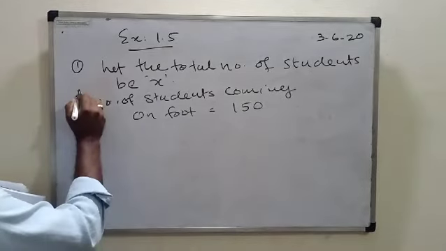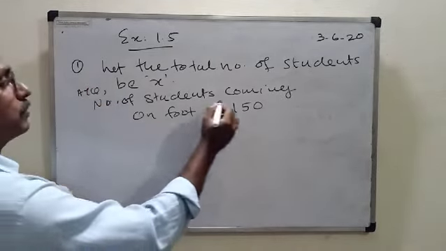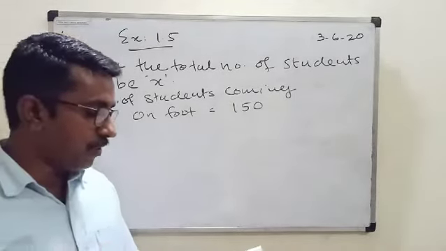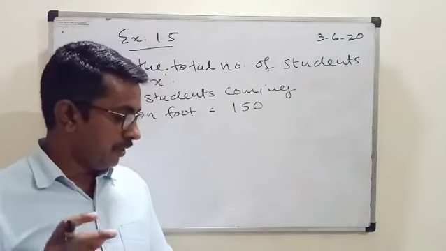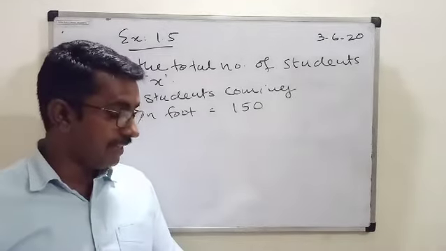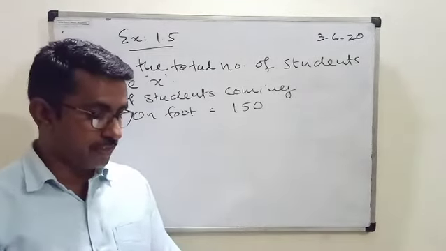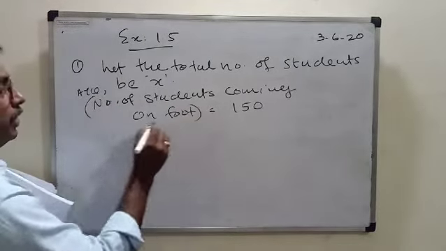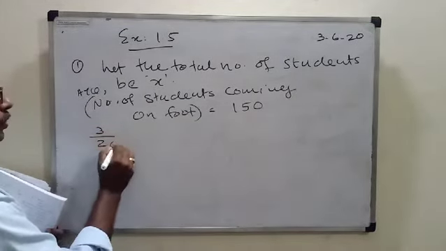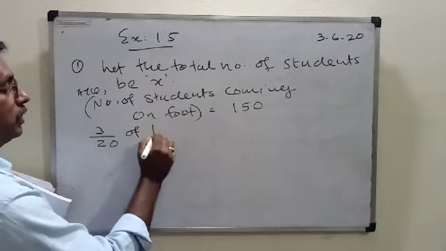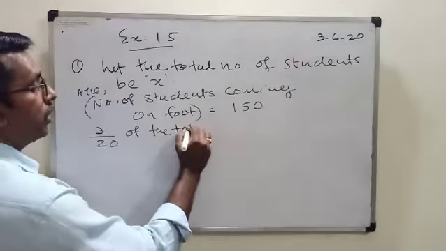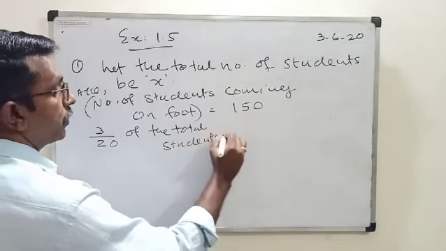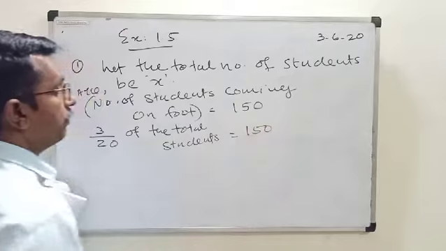That is according to the question, number of students coming on foot is 150, and the fraction of the students coming by walk is also given. What is that? 3 upon 20. See that first statement, 3 upon 20. So this is nothing but 3 upon 20 of the total students is equal to 150.